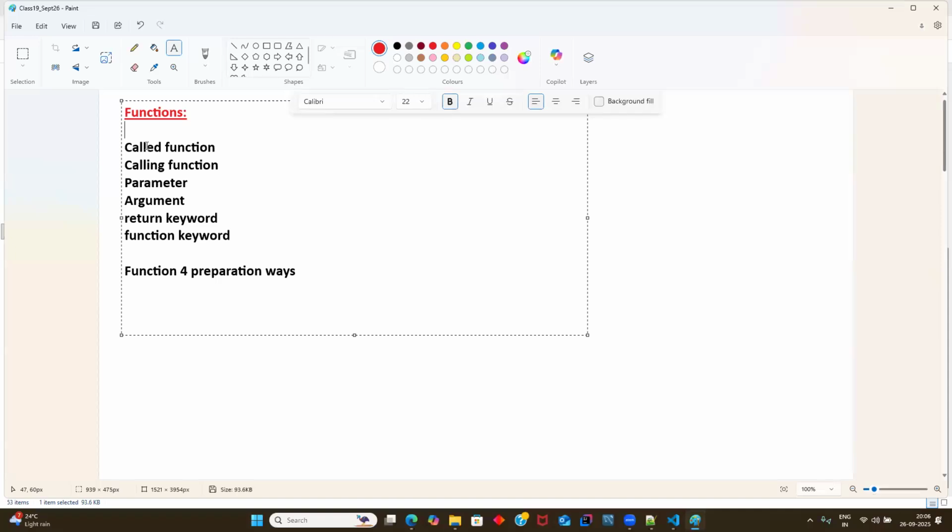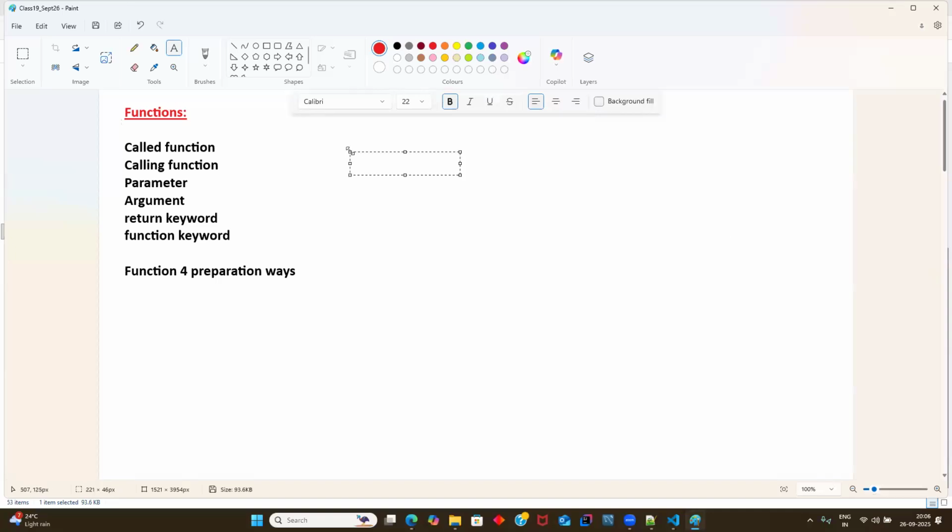Okay, let me put it this way. Executed function, yes, correct. Somehow it's correct, but let me summarize whatever two answers I got from you. Yes, they are correct. But the definition of a called function is the preparation of a function, simply the preparation of a function with some piece of logic.